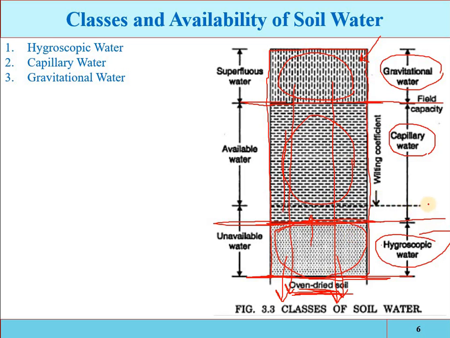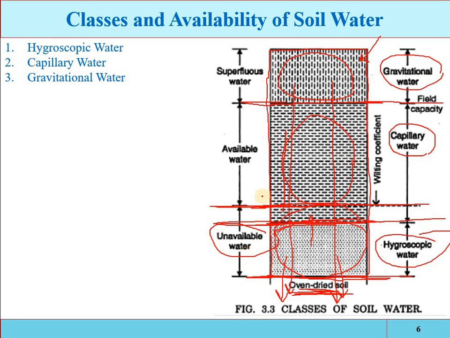Also, some portion of the capillary water cannot be extracted. More power, some extraordinary power, will be required for the utilization of this amount of water by the plants. So we can say that this is the unavailable water in terms of utilization by the crops. The hygroscopic water and some part of the capillary water cannot be extracted by the roots, so that is called the unavailable water.